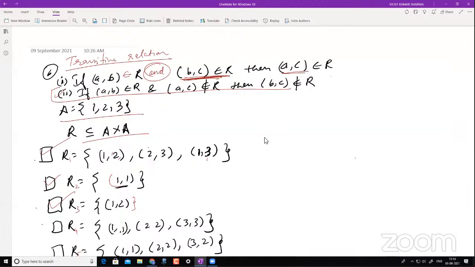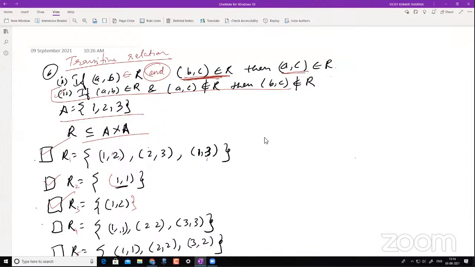With the second definition: (1,2) yes, and (2,3) no. So can we say that if the AND condition is not fulfilled, then we won't proceed further, and we will take that as transitive? Yes, you can say that. And that's the catch here. Sir, please repeat the second condition once again: (1,2) and (1,3).